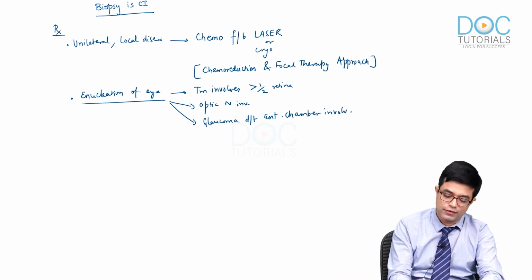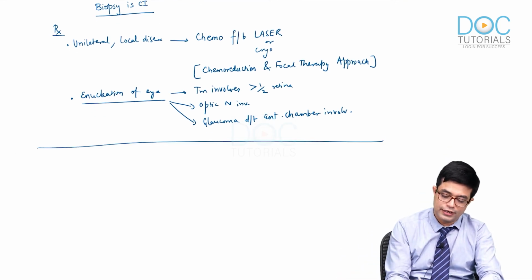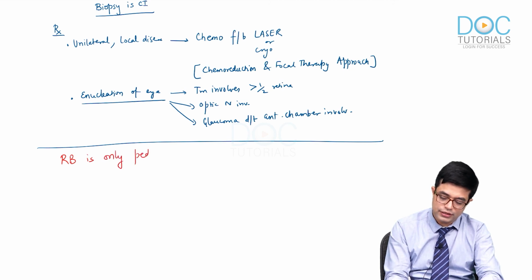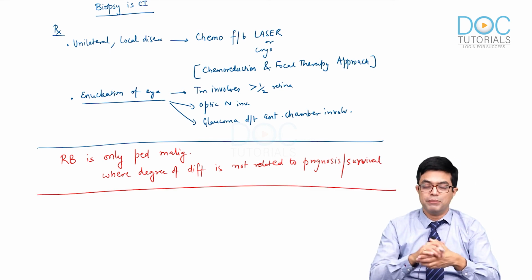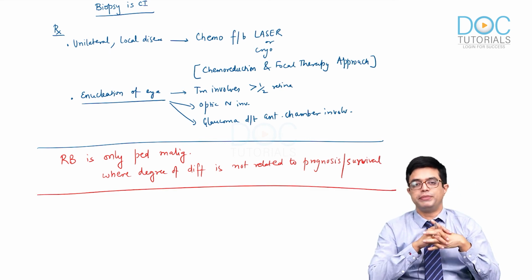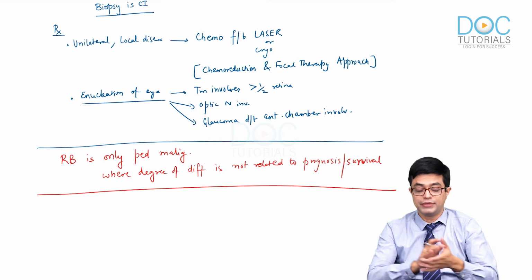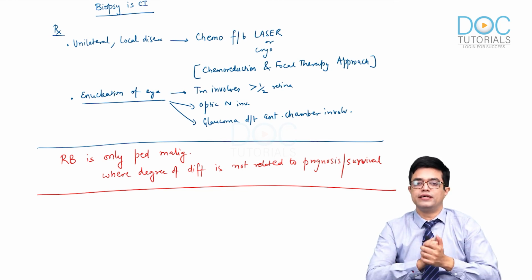You can write as an MCQ one-liner that retinoblastoma is the only pediatric malignancy where the degree of differentiation is not related to prognosis or survival. With this, we are done with the major solid tumors you see in the pediatric age group, and we have done them in an organized, integrated manner.